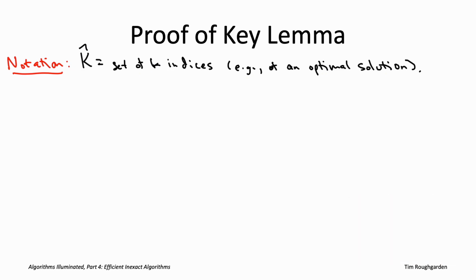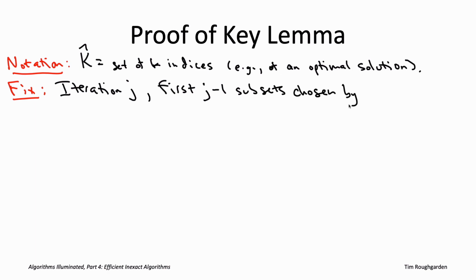Now let's zoom in on any iteration of the outer for loop of greedy coverage that you want. So again, for example, iteration number 7 out of 10, say. Fix also whatever subsets the greedy algorithm may have chosen in the previous iteration. So in our example, the first 6 subsets that it's chosen.